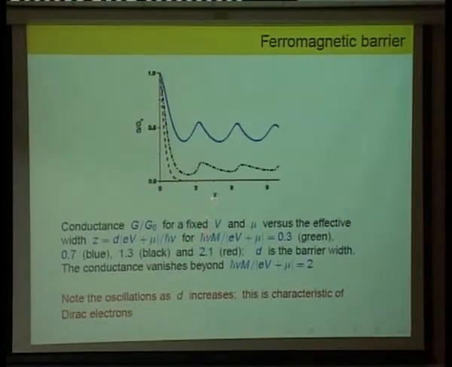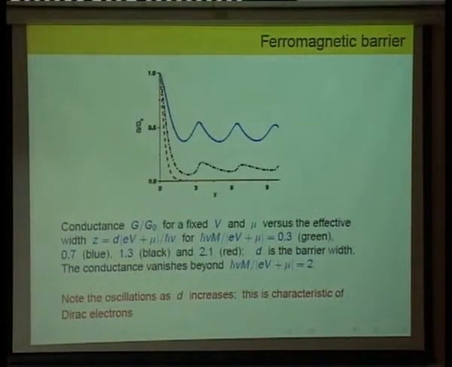As I said, if the magnetic barrier is very weak, this green curve which you can barely see, the conductance doesn't change very much with the width of the barrier. But as you make the magnetic barrier stronger, the conductance becomes less, till you get to a point where the barrier is very large, m over the chemical potential being 2.1, and the conductance drops very quickly.